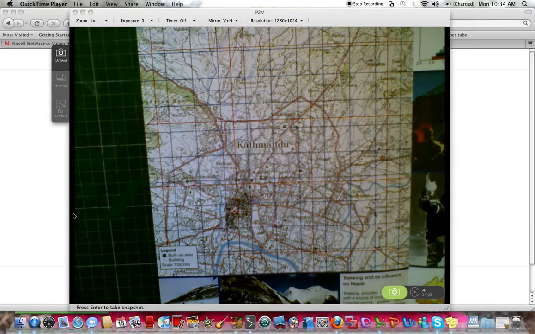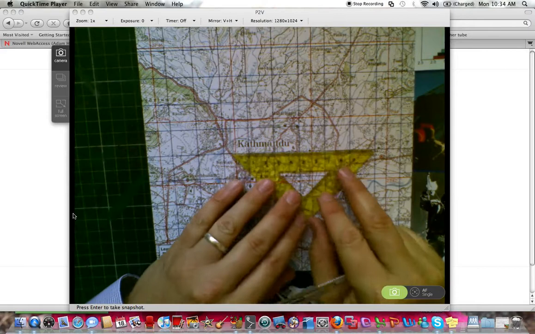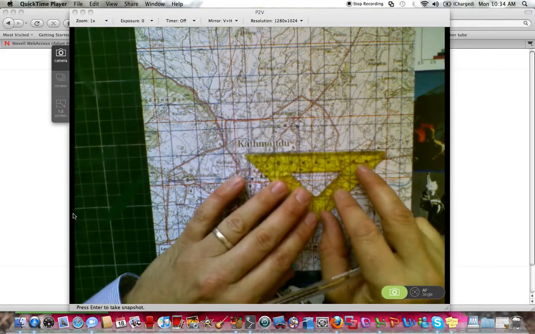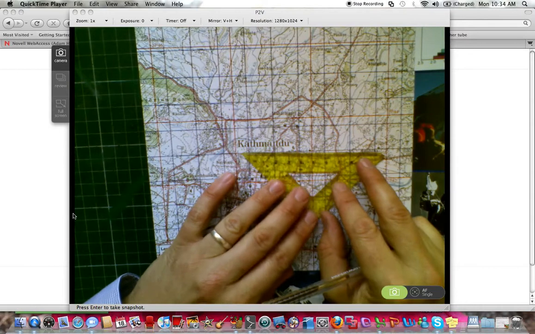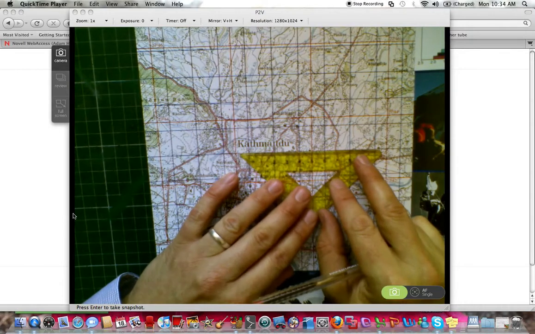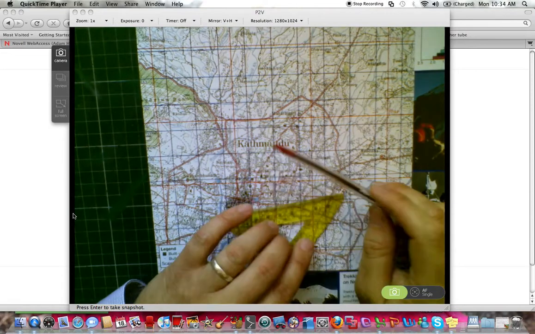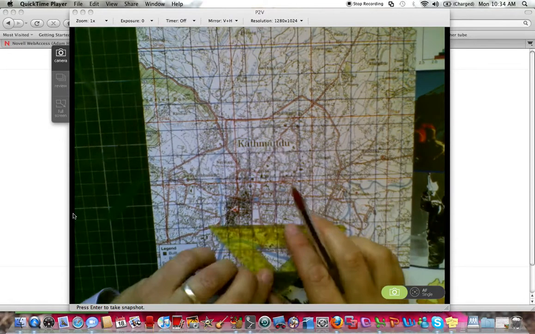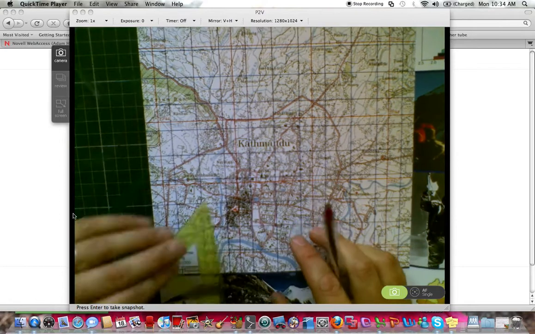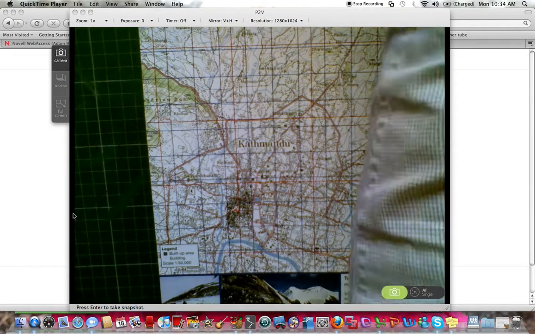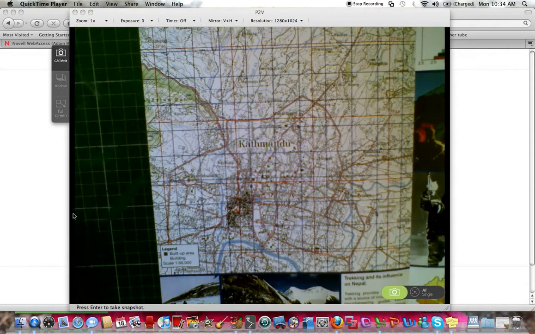So if I was giving an example, if I was to take a ruler, and we were to look at, say, this part of Nepal, and we could say that this block is about 2 centimeters. In real life, this distance. So if we look at the city takes up about, probably two of those blocks. So 2 centimeters times 50,000, and then you will arrive at 100,000 centimeters. Convert 100,000 centimeters down into, say, kilometers or even meters, and then we'll come up with the size of the city. There's a reason I'm not a mathematician.